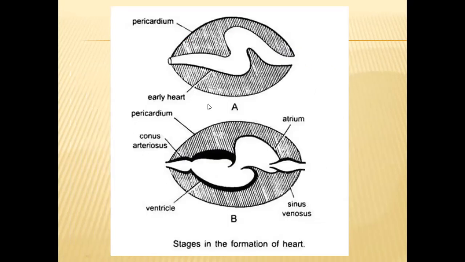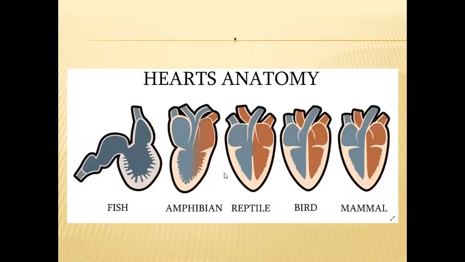In the initial stages, the heart will be tube-like. Later, due to the differences in the developments in the various regions of this tubular heart, it will become differently differentiated, and it will take this type of structure. So these are the different stages in the development of heart.